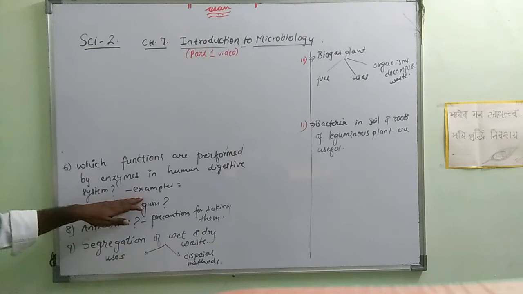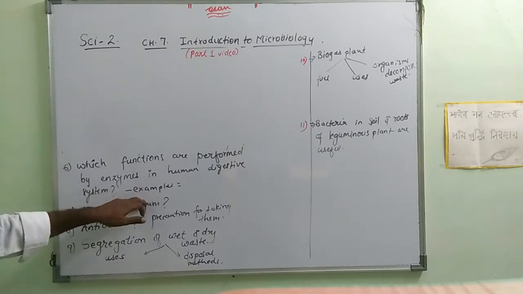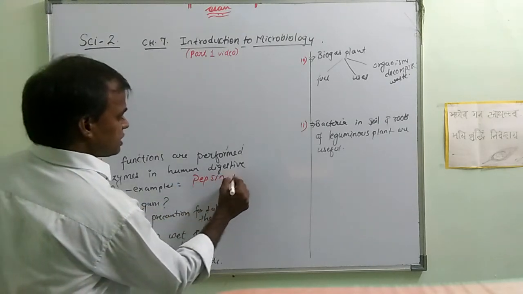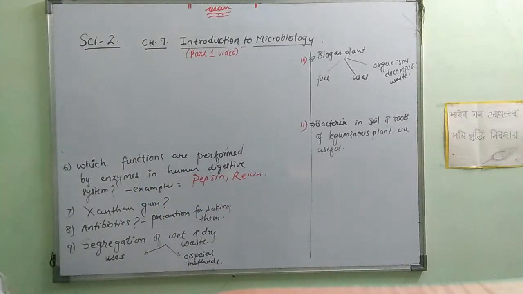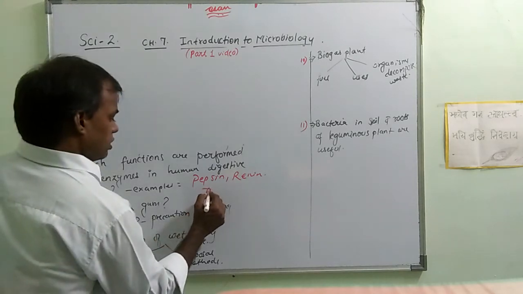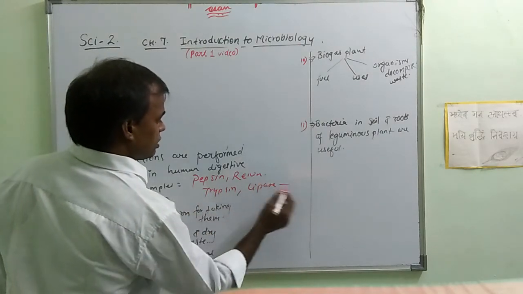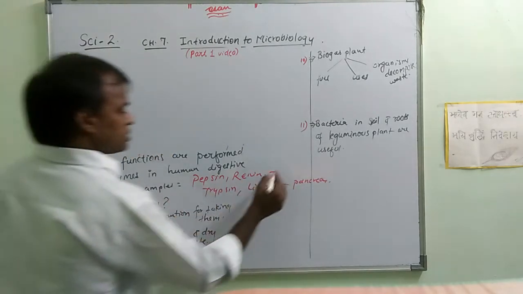So what are the examples? Pepsin and renin are the enzymes secreted by the stomach. Then trypsin and lipase, they are produced by our pancreas.